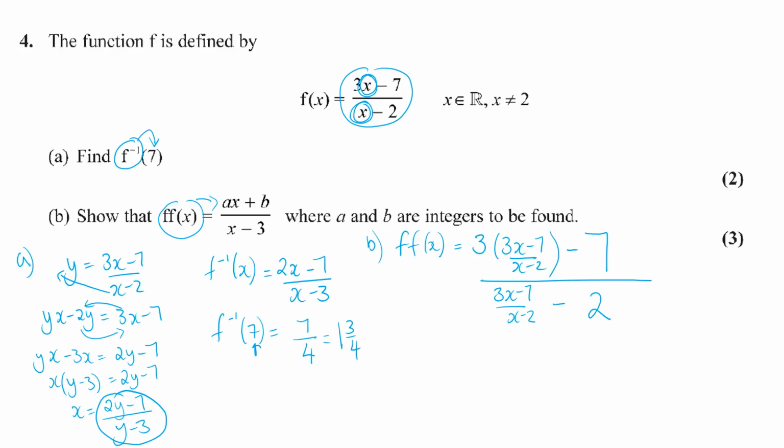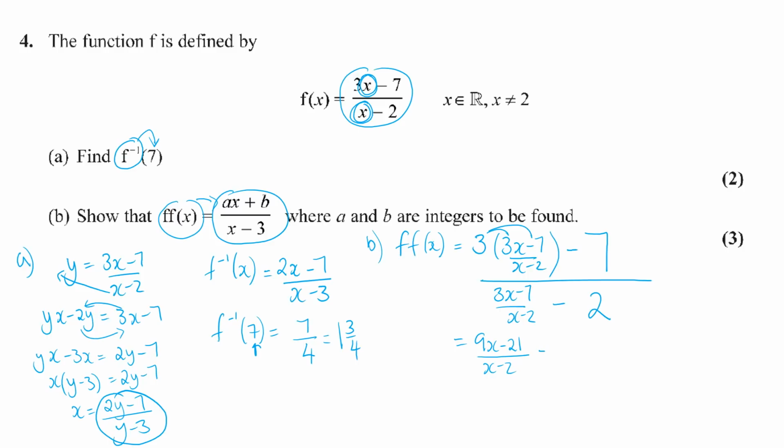So now I just need to manipulate and tidy this all up to try and get an expression like this. So what does this 3 on the outside mean? You've got to multiply everything on the top by 3. So that will be 9x minus 21 all over x minus 2 minus.